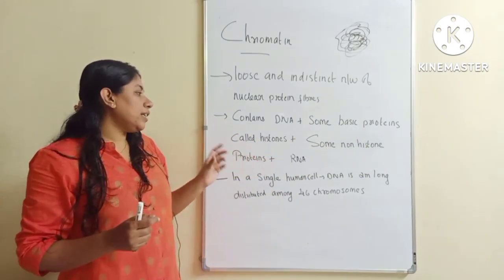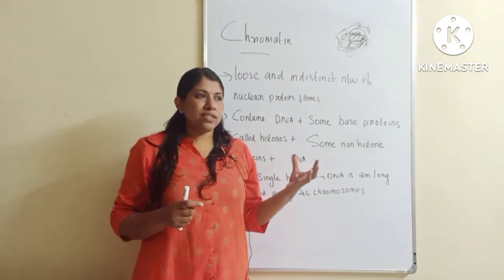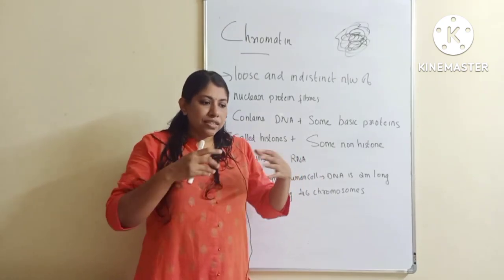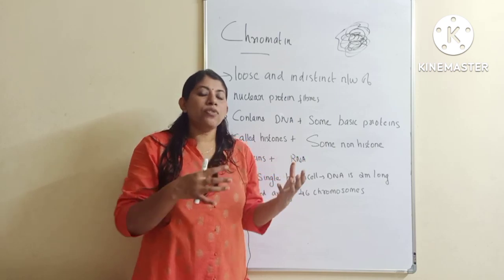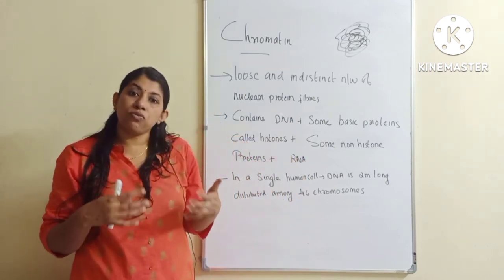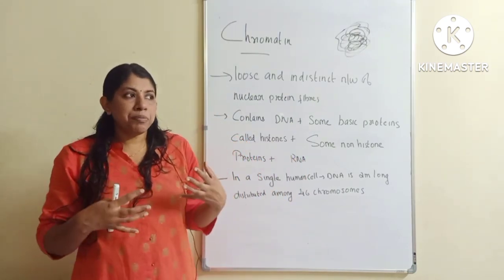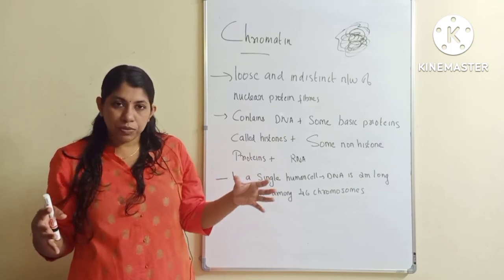And in a single human cell, this DNA is almost 2 meter long, and this DNA is distributed on, we have 23 pairs of chromosomes or 46 chromosomes. So in human beings the entire DNA has approximately 2 meter length.